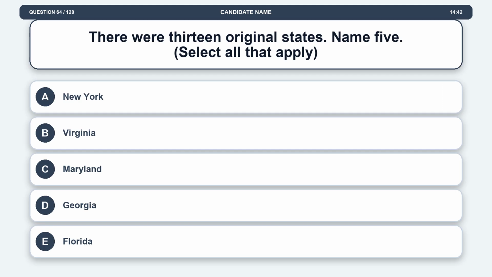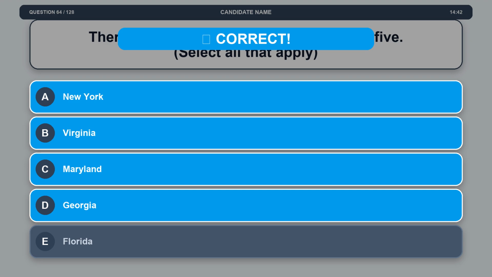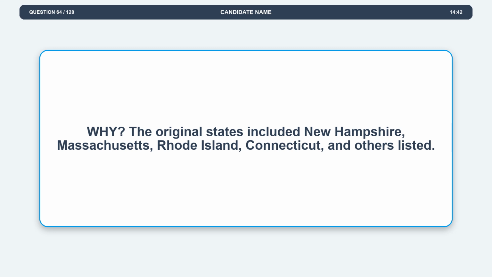Question 64. There were 13 original states. Name 5. Option A, New York. Option B, Virginia. Option C, Maryland. Option D, Georgia. Option E, Florida. The correct answers are options A and B and C and D. Explanation. The original states included New Hampshire, Massachusetts, Rhode Island, Connecticut, and others listed.